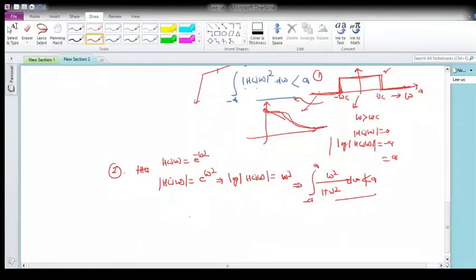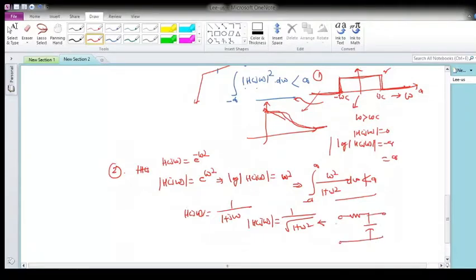But if you say H of j omega is equal to 1 upon 1 plus j omega, for example, the magnitude response will be 1 over the square root of 1 plus omega square, and this is basically the response of an RC network. If you find V naught by V i, we get 1 over 1 plus RC j omega, and if RC is equal to 1, I get this as the magnitude response.